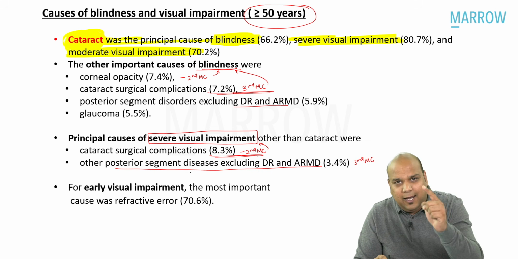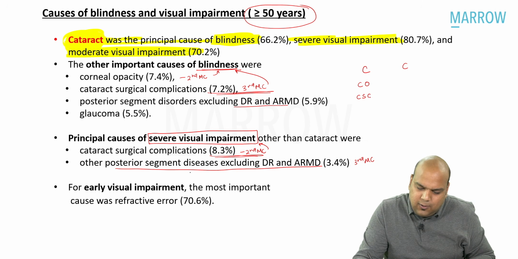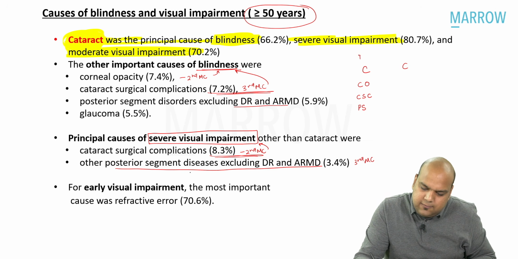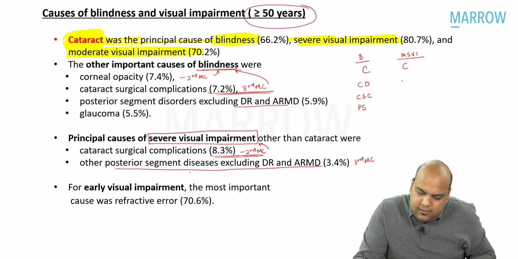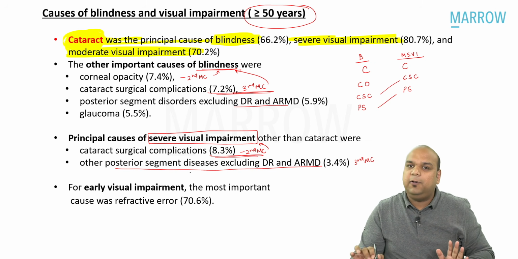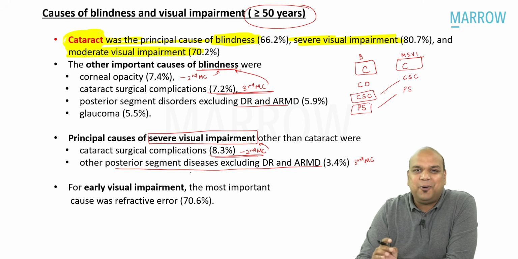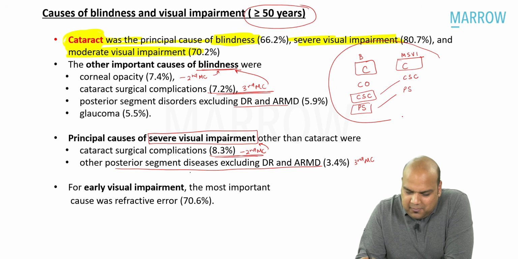So most common cataract. Second most common corneal opacity. Third most common cataract surgical complication. Fourth most common posterior segment diseases. Now this is for blindness. If I make the list, this is for moderate to severe visual impairment. Here second most common becomes cataract surgical complications. Third most common becomes posterior segment disorders. I hope we will be able to remember it. Number 1 remains number 1. Number 3 becomes number 2. Number 4 becomes number 3. Number 2 in blindness is corneal opacity. That is how we can remember, everybody.